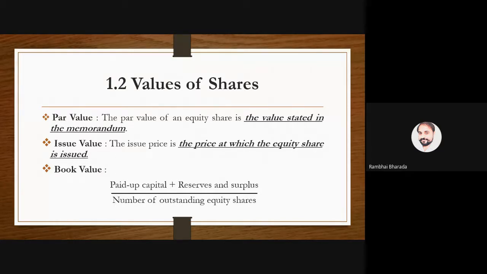Number 3, book value. Book value means a value of a share that is recorded in the books of account of the company. A value or a price recorded in the books of account of the company is known as book value. Simply, कंपनी की बुक में जो वैल्यू लिखी है उसको हम कहते हैं बुक वैल्यू. And one formula is there: paid up capital plus reserve and surplus divided by number of shares. You will get the book value per share. Are we clear about the book value? A value which is recorded in the books of account. Very simple.